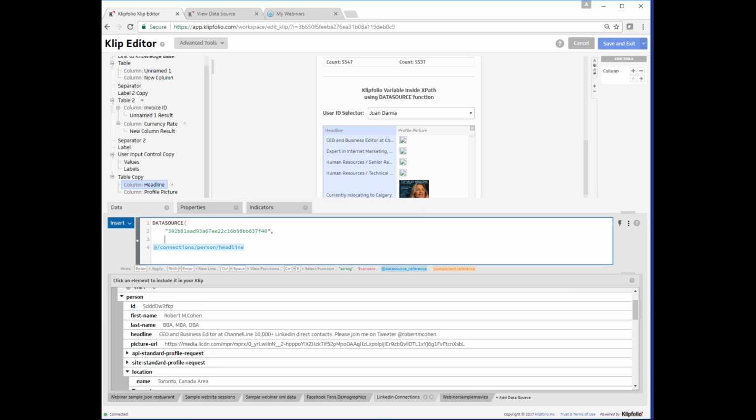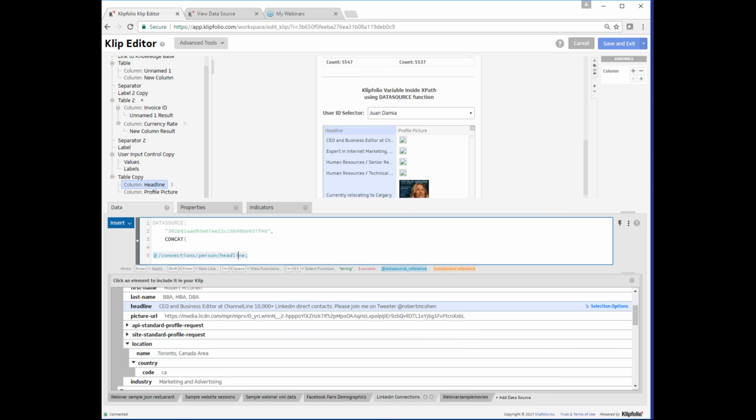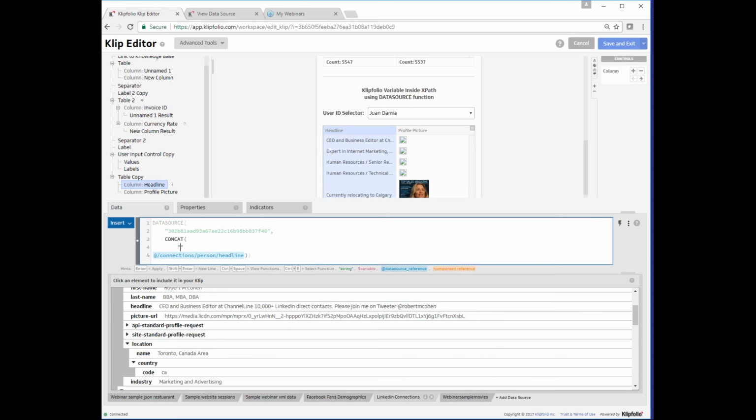The next part is a little tricky, and it involves stitching together the XPath we need to use with the concat function. The concat function is used to combine multiple strings together into one string. This can include functions or variables like we need. For the starting XPath, we will just copy what we have currently underneath. Make sure that when you do this, you exclude the semicolon at the end and the @ symbol at the beginning. And again, because this is a string, we're going to put it inside of quotation marks. And there we go. We can now remove this part here.